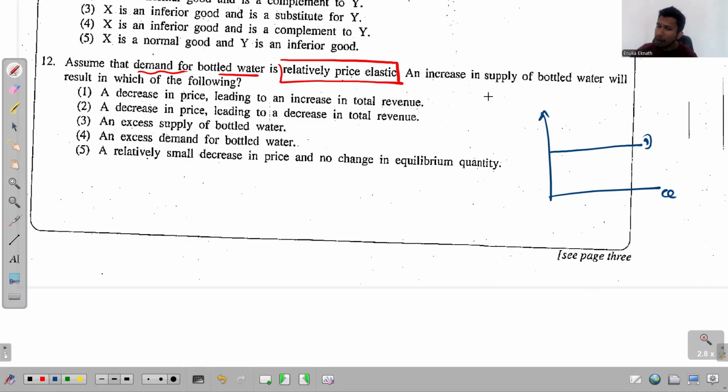The demand is perfectly elastic. Perfectly elastic means that even if the price doesn't change, the quantity changes. So that's the meaning of being perfectly price elastic. But here it's not perfectly elastic but relatively elastic. Then the slope of the demand curve must be very low. Right? The slope of the demand curve must be very low. So this has to be the shape.